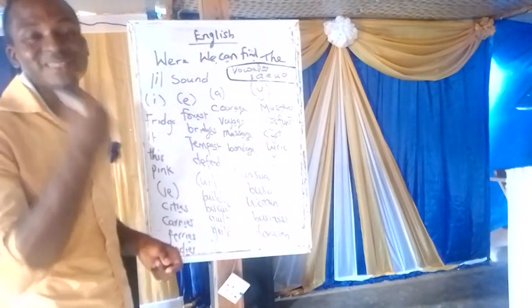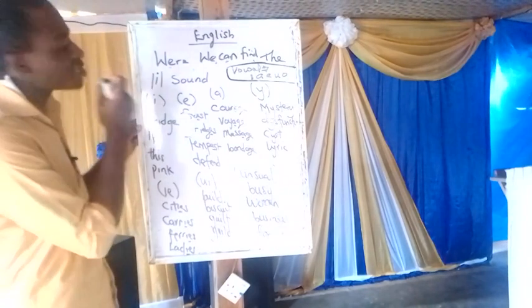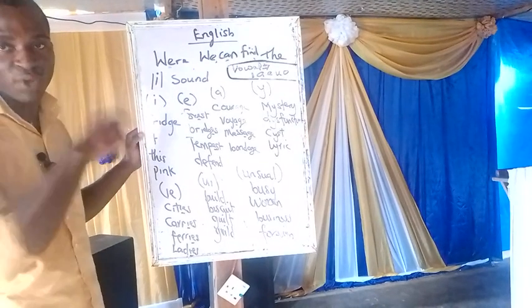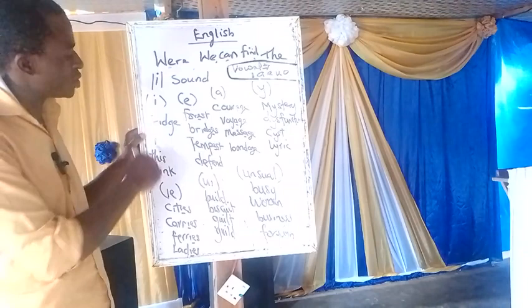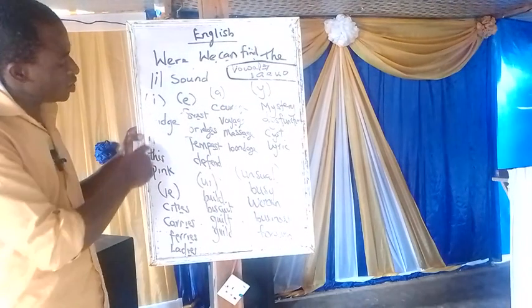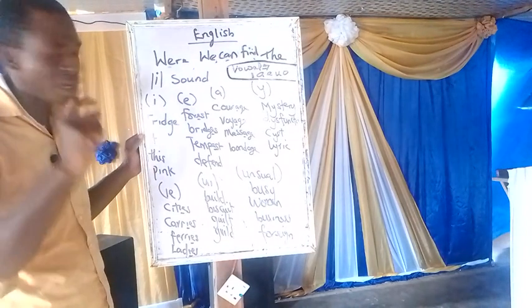What we are concerned about here is the pronunciation, the sound. So you can see here, the sound is pronounced as a short I. We have a longer one of this, but let's talk about this one first. You see where I is giving us that short I sound: fridge, if, this, pink.